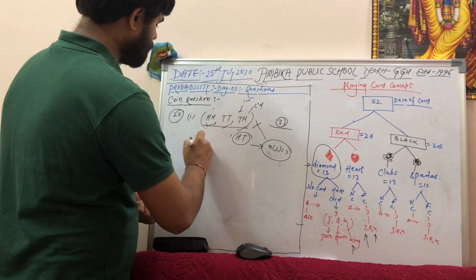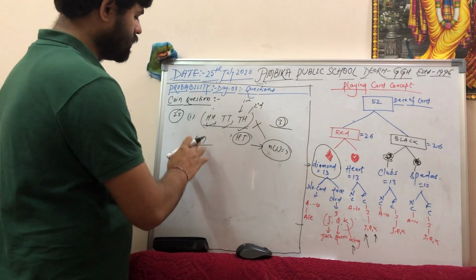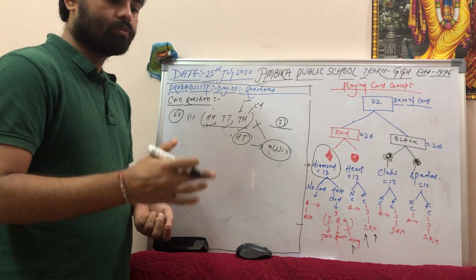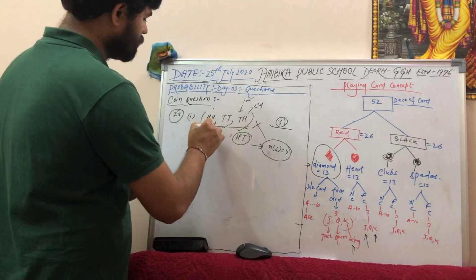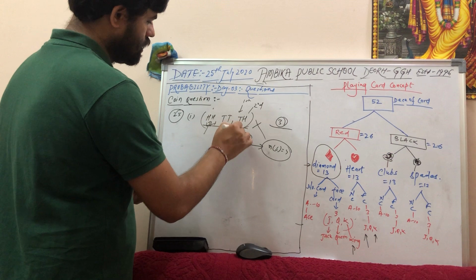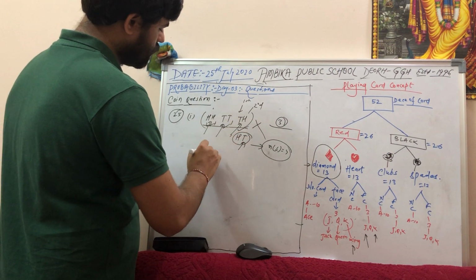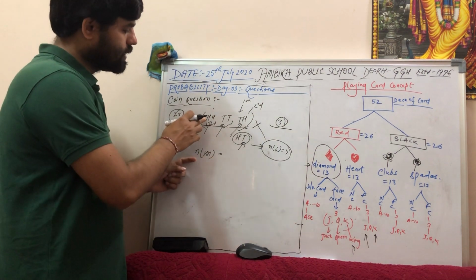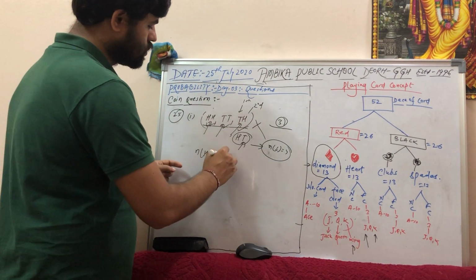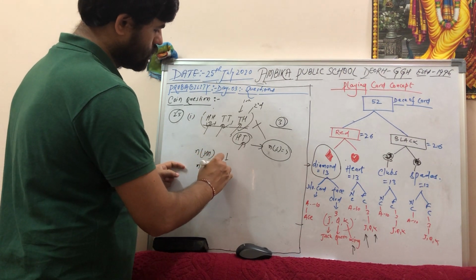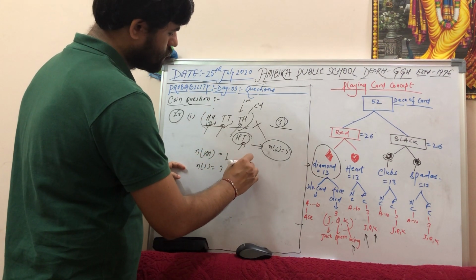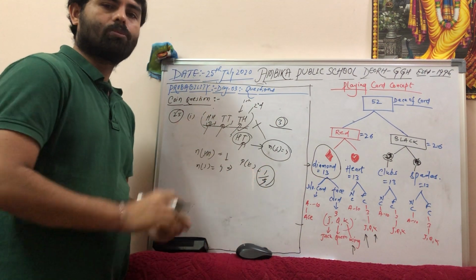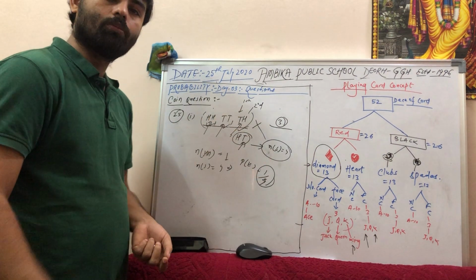So if you talk about the probability of getting an event, or the number of HH, both. The second argument is, for each of these outcomes, the probability is this one: 1, 2, 3, 4. So the probability of getting two heads equals what? Number of HH equals 1, number of sample space equals 4, so the probability will be 1 by 4. The question is saying that the probability will be 1 by 3. So both their arguments are wrong.